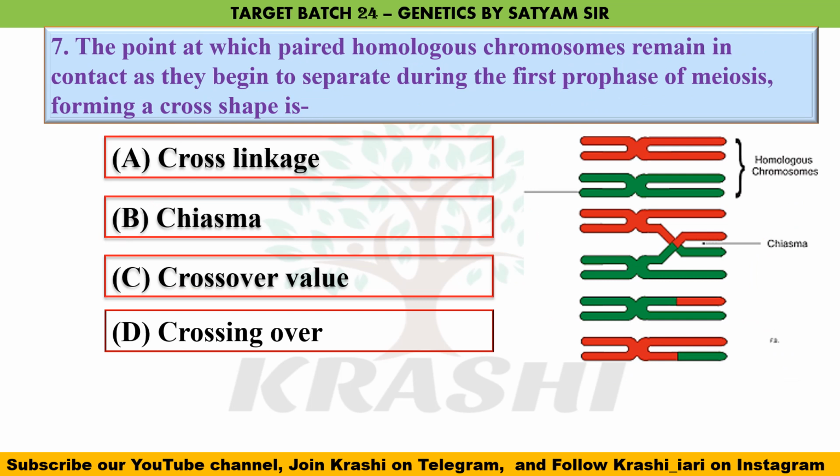Question number 7. The point at which paired homologous chromosomes remain in contact as they begin to separate during the first phase of meiosis, forming a cross shape is. So the correct answer is option B, chiasma. Here at this point they begin to separate, and in F2 generations we can see the recombined type.